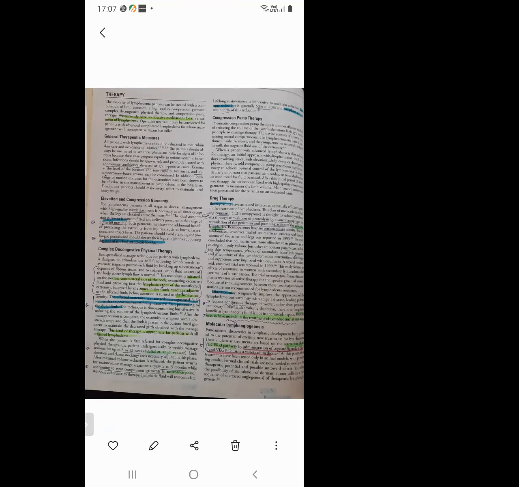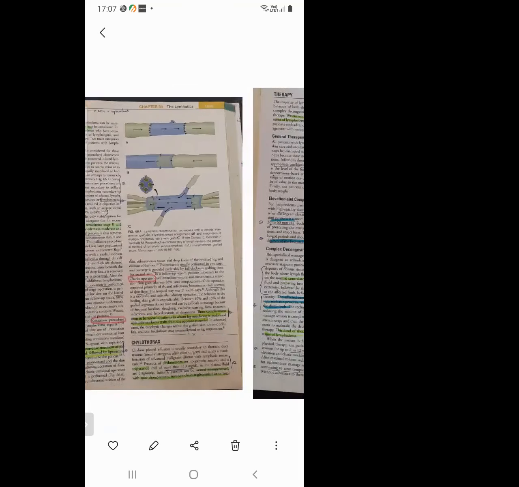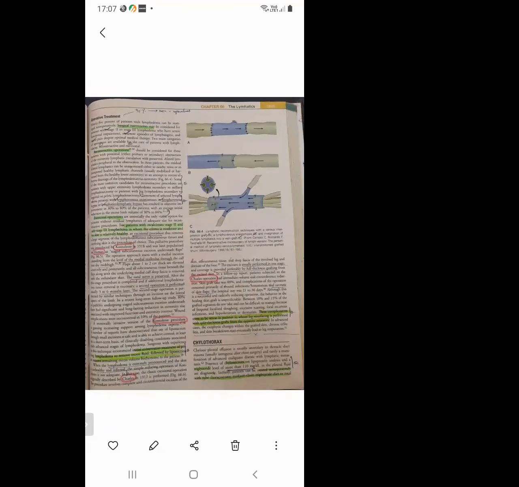So next, operative treatment. Before operative treatment, you have to know the percentage of non-operative treatment. 95% of patients with lymphedema can be managed non-operatively. So what is the indication for surgical intervention? It is considered for stage 2 or stage 3 lymphedema with severe functional impairment, recurrent episodes of lymphangitis, and severe pain despite optimal medical therapy.